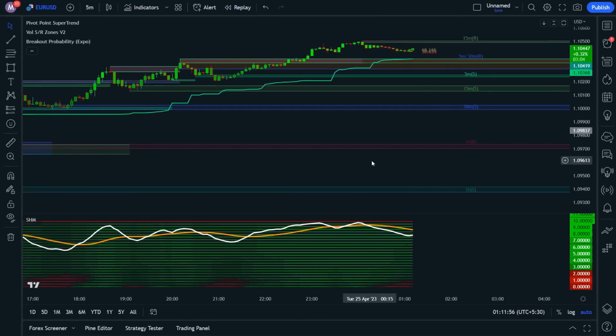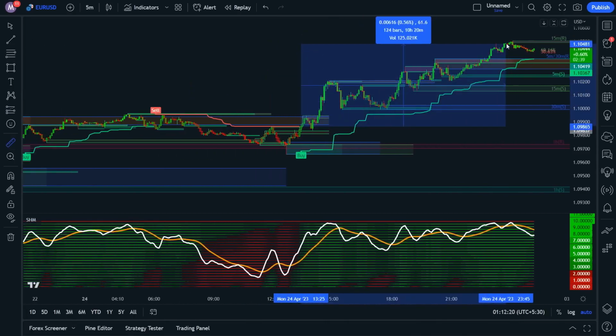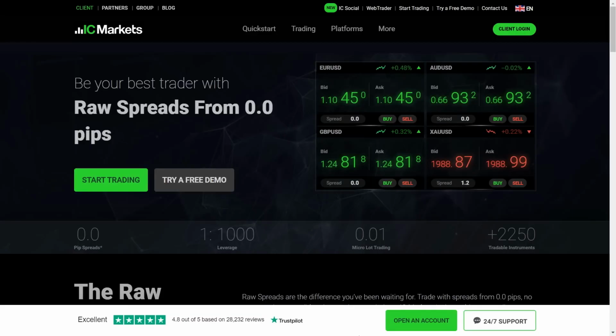It's important to note that when trading on lower time frames, you need to keep your stop loss small to manage your risk. Additionally, the spread can also impact your trades and result in your stop loss being hit. Therefore, it is crucial to choose a zero spread broker such as IC Markets. With a zero spread broker, you can maximize the potential of every trade, particularly when scalping. By eliminating the impact of the spread, you can focus on your trading strategy and enhance your profitability.